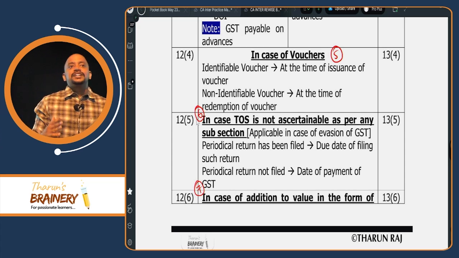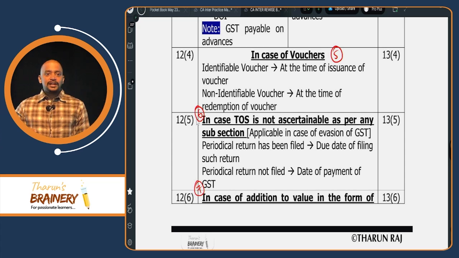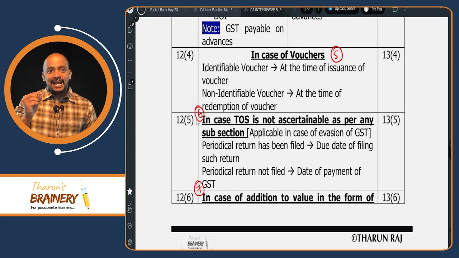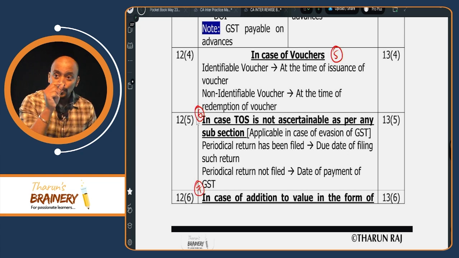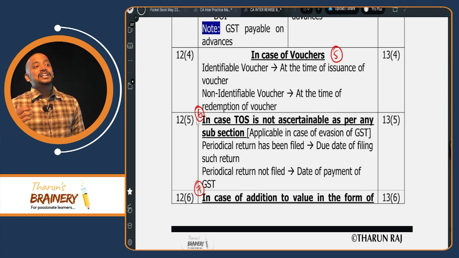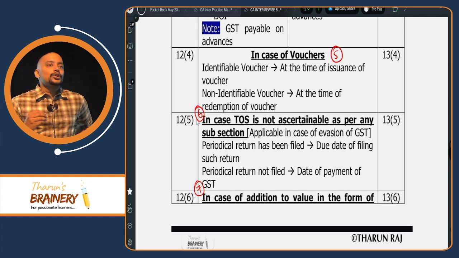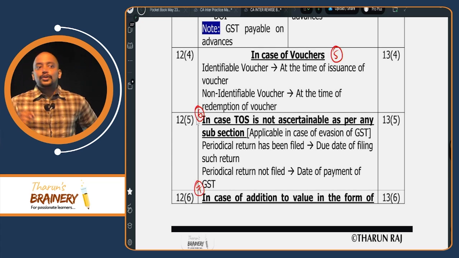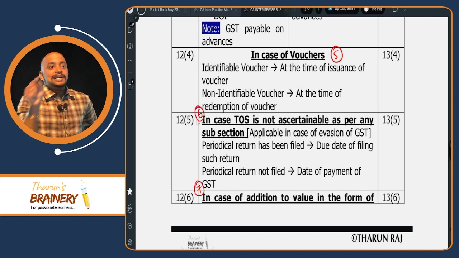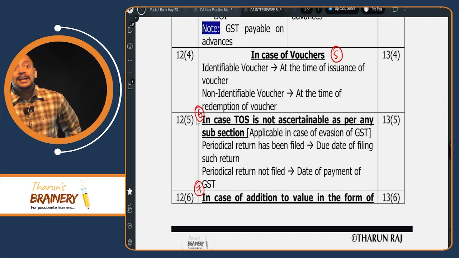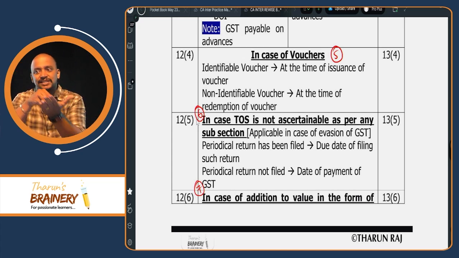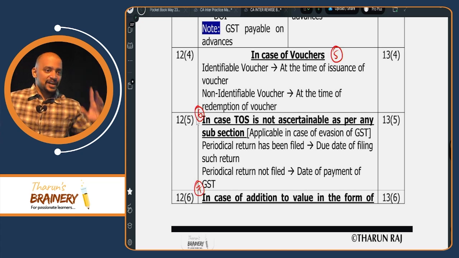Now, these vouchers are divided into two: identifiable voucher and non-identifiable voucher. Identifiable voucher means it can be redeemed against purchase of specific goods or services. For example, you go to Pizza Hut or Domino's or McDonald's, you eat food there and they give you one voucher, so next time when you visit, you can get one medium pizza free. What is this voucher? Identifiable voucher. Why? Because the product or the service is mentioned against the voucher.